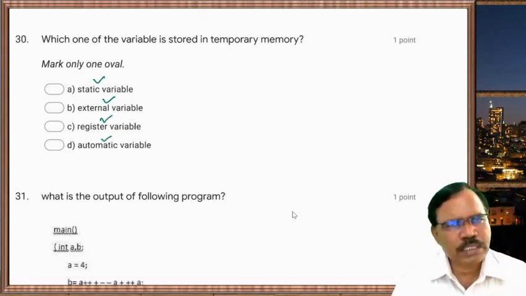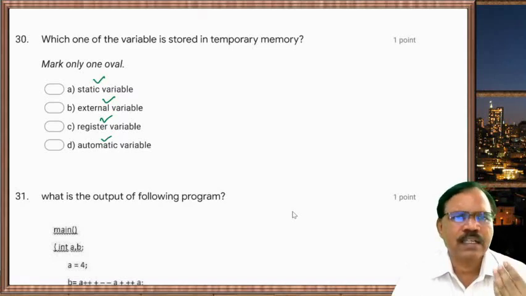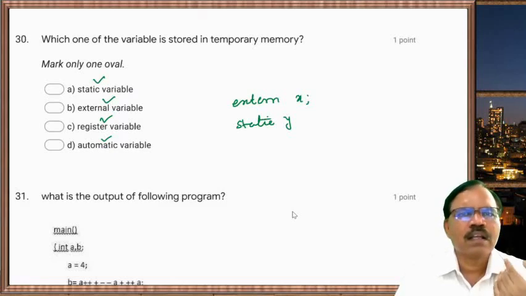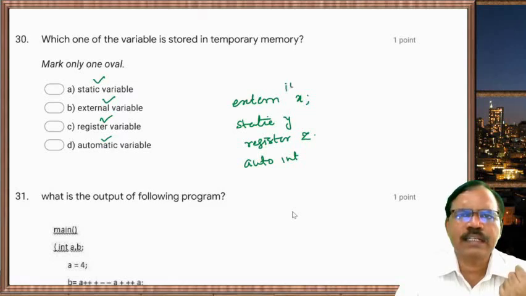So we have static variable declaration, external variable declaration like this: extern int x, static int y, register int z, and auto int suppose a.